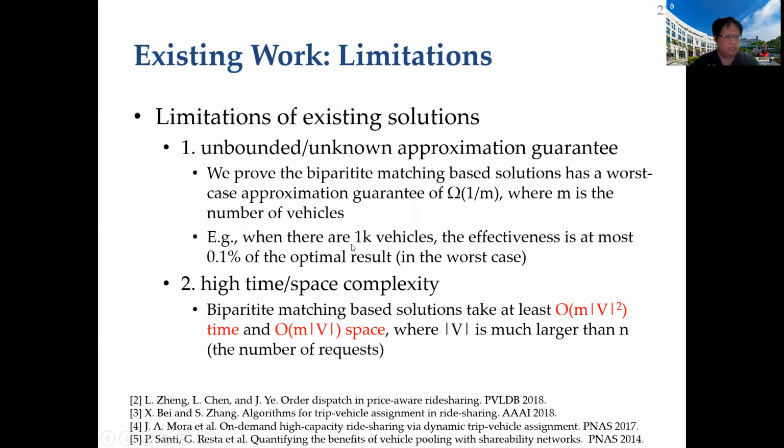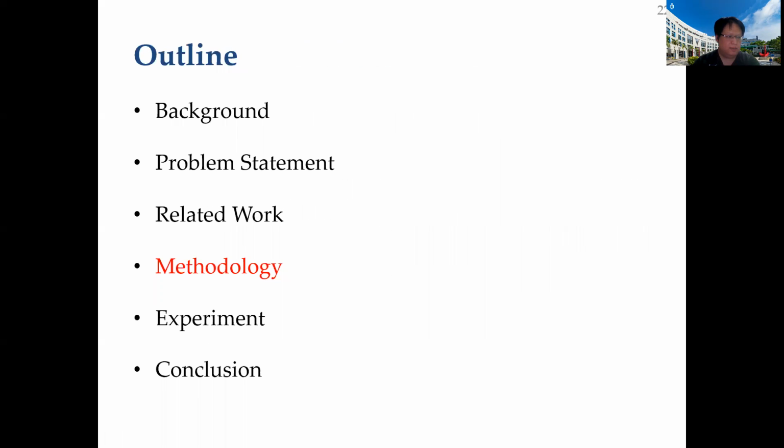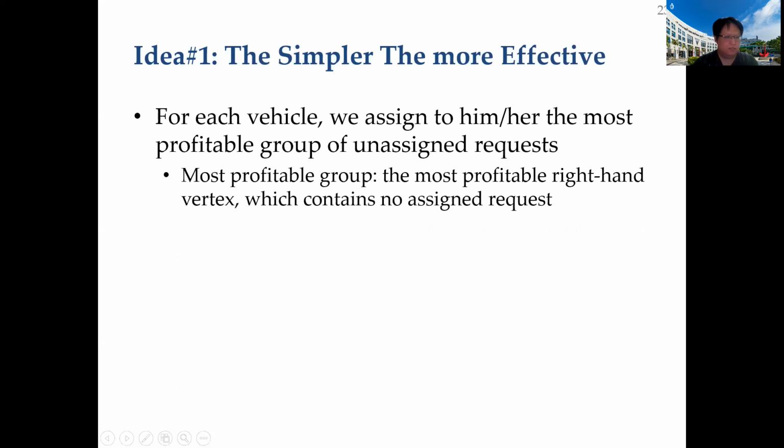Moreover, constructing a graph consumes large space and computing the matching consumes high time cost. To address these limitations, we introduce our solution. The idea is simple. For each vehicle, we just assign to him or her the most profitable group of currently unassigned requests. Here, we can temporarily regard the most profitable group as the most profitable right-hand vertex in the bipartite graph.